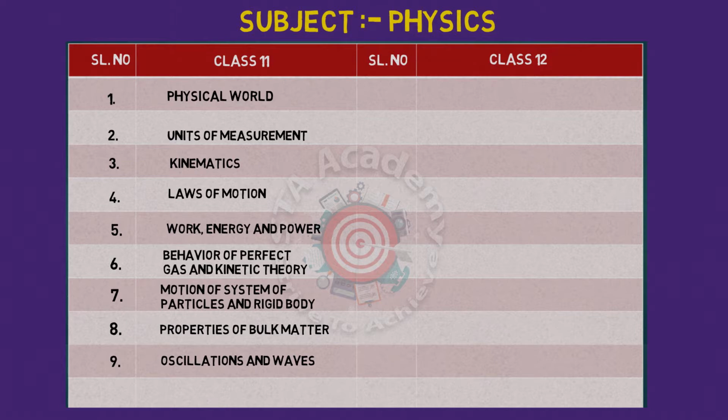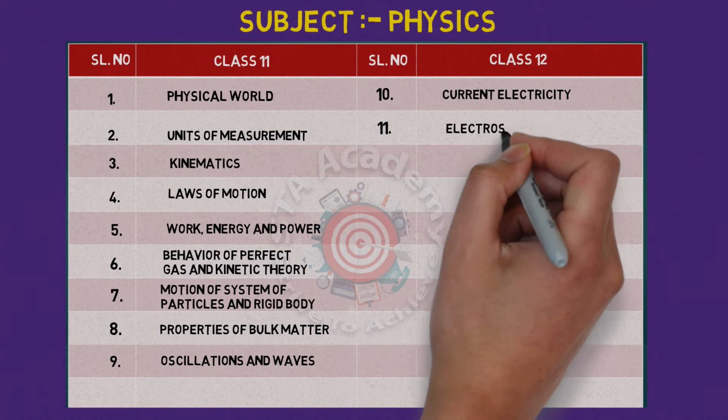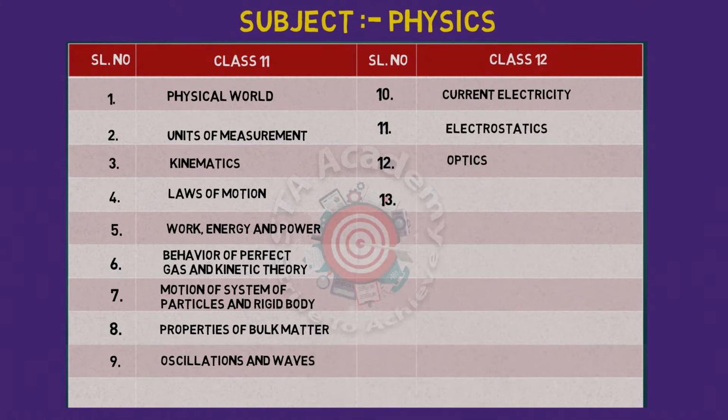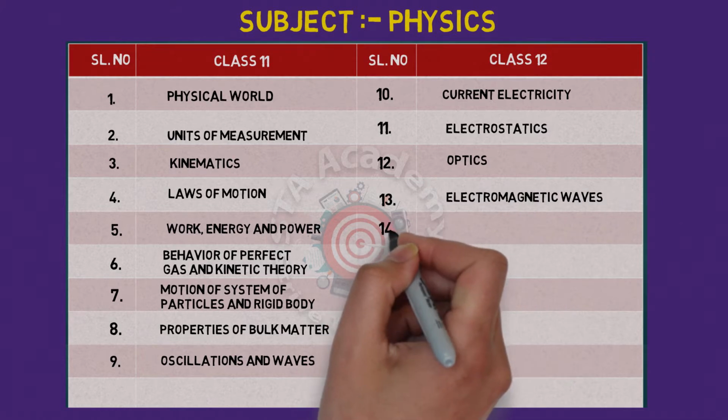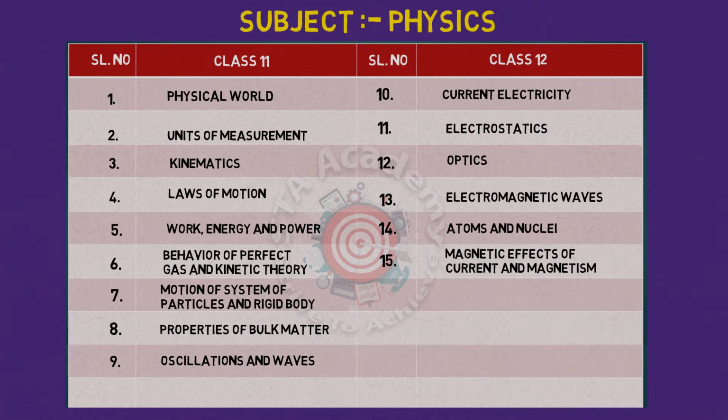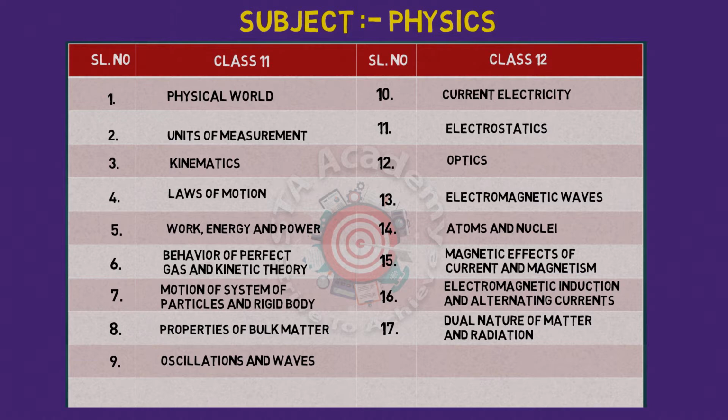Let us see the syllabus from class 12th. The 10th one is current electricity. 11th is electrostatics. 12th is optics. 13th is electromagnetic waves. 14th is atoms and nuclei. 15th is magnetic effect of current and magnetism. 16th is electromagnetic induction and alternating current. 17th is dual nature of matter and radiation. 18th and the last one is electronic devices.